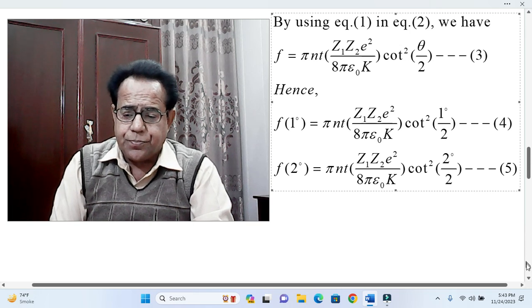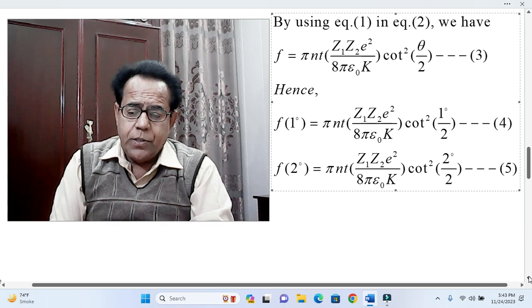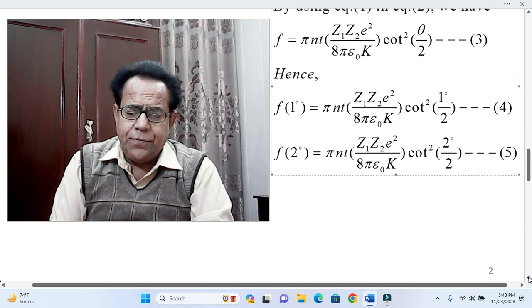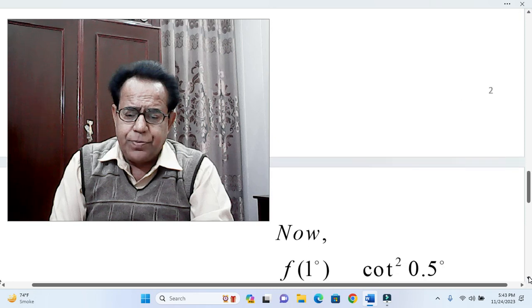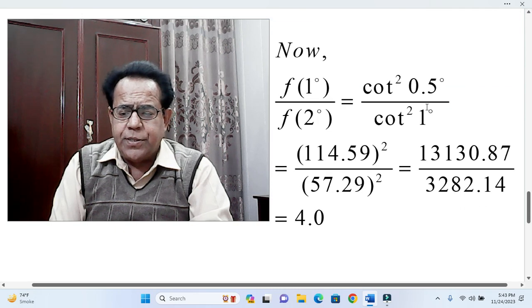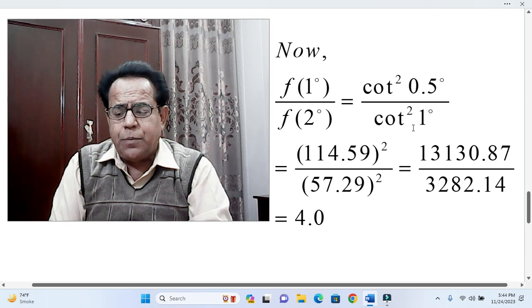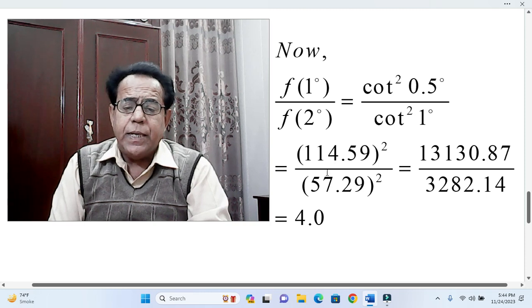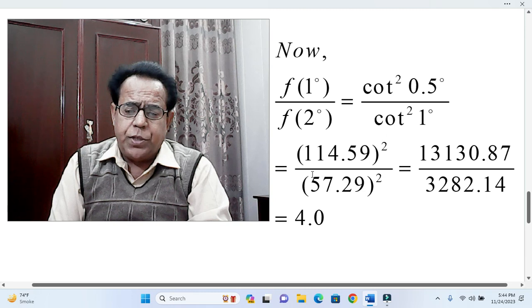So we get f1 degree over f2 degree equal to cot square 0.5 degree divided by cot square 1 degree.